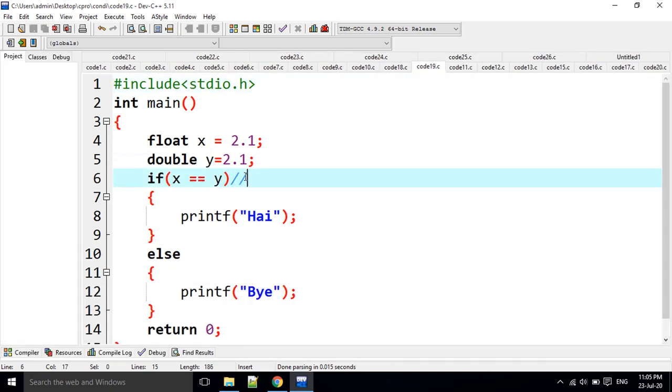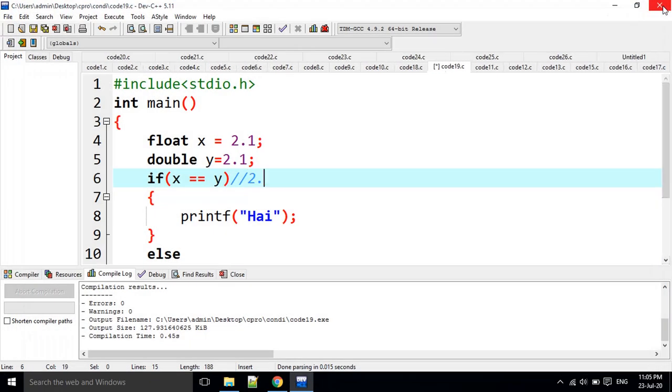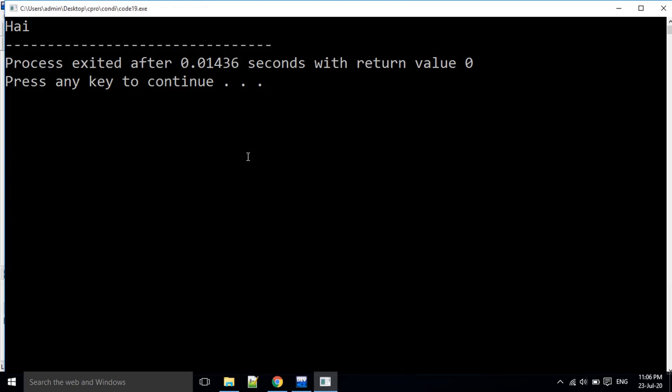Next one is float and double. For example, if I execute it, float and double are not equal every time. For example, it is going to check that 2.1 is equal to 2.1. But if it is float and double, they are not equal. For example, if I convert the decimal values into 2.0 and 2.0 and execute it, now it is going to print the first output.